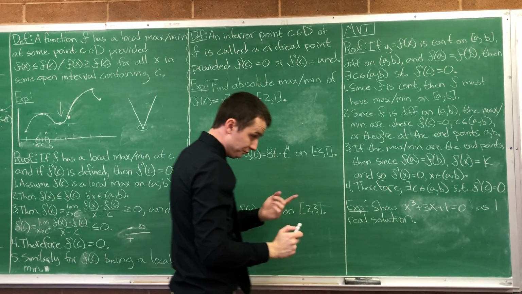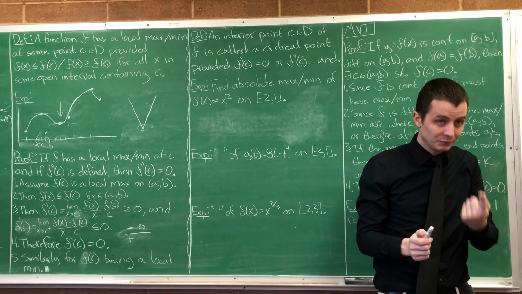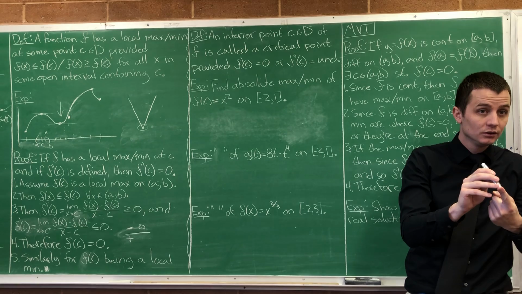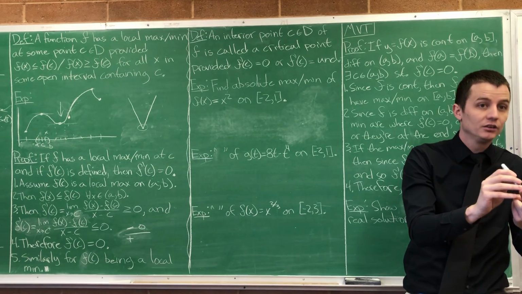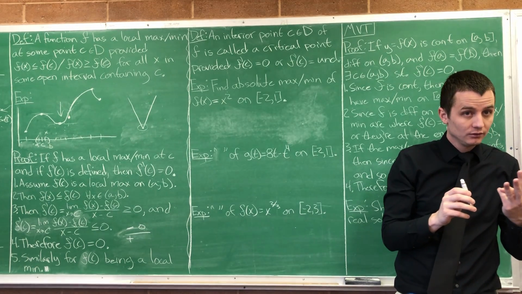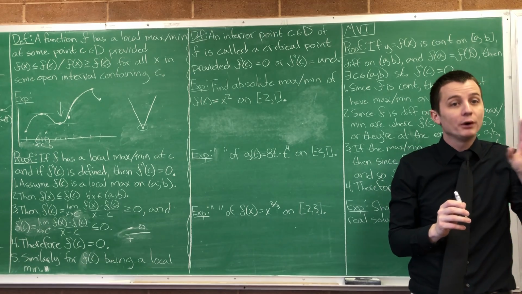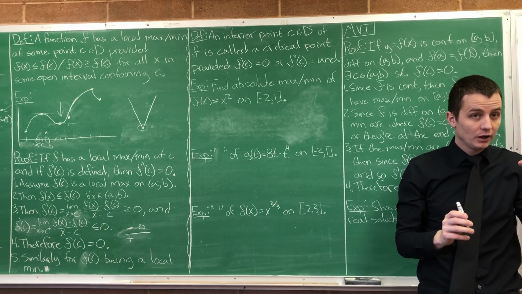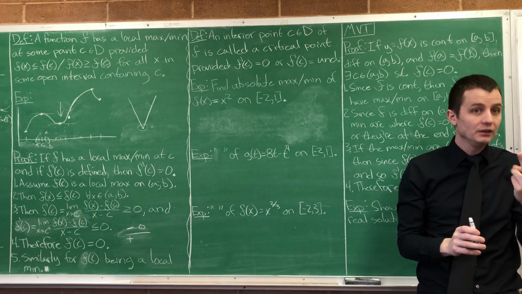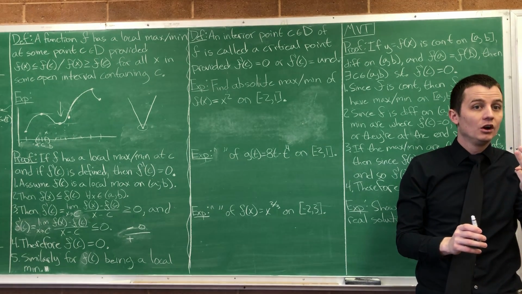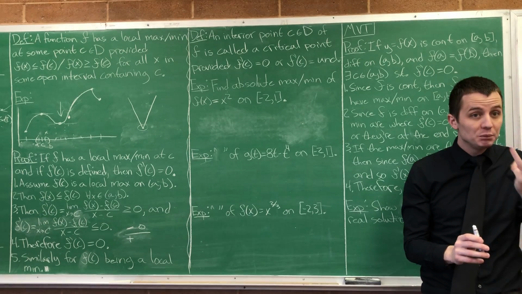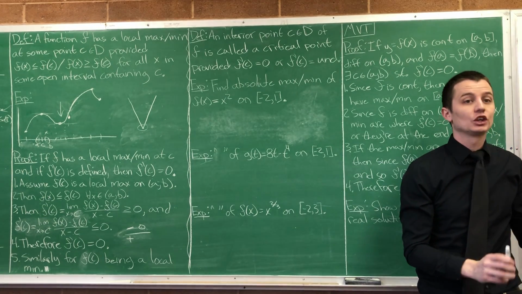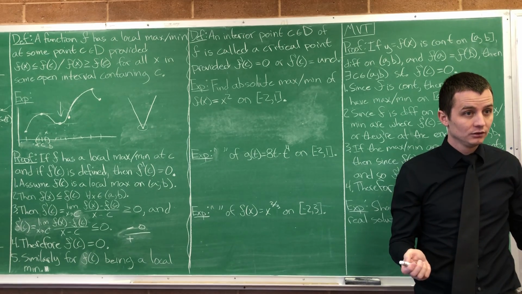So we know that the max or min is going to happen where the derivative is 0, the derivative is undefined, or at the endpoints. So those are the 3 places we need to check. Check where our derivative is 0, or where our derivative is undefined, or the endpoints. And our maxes and mins have to be at those points. So those are the only points we have to check in looking for our maxes and our mins. Does that make sense?